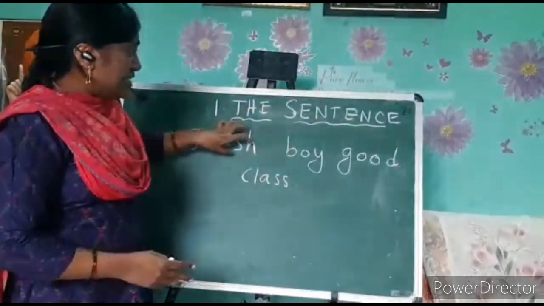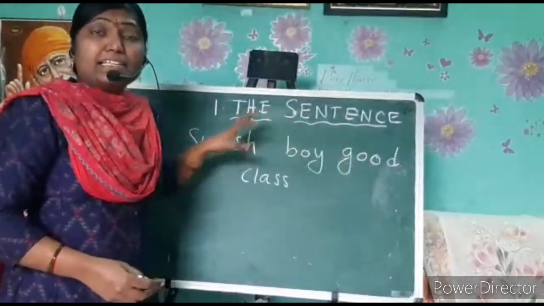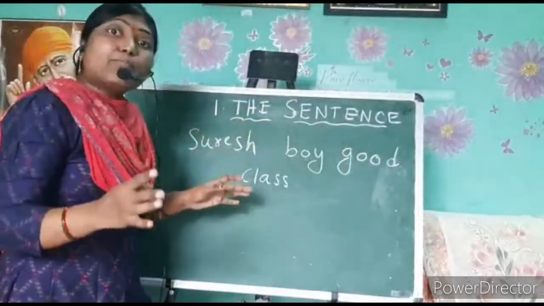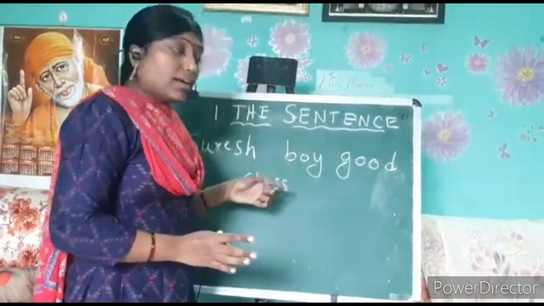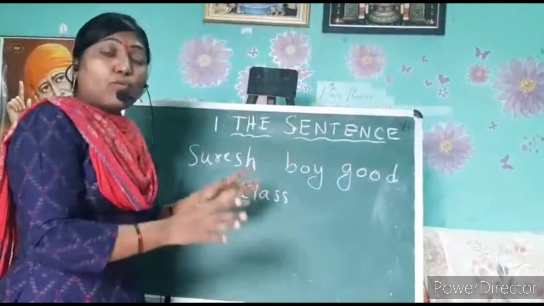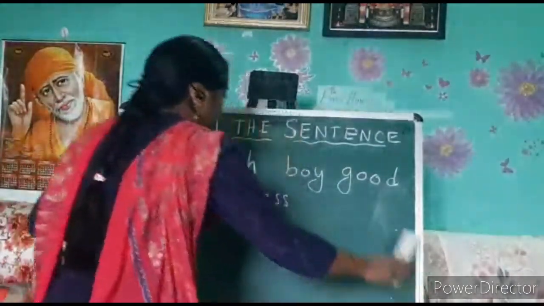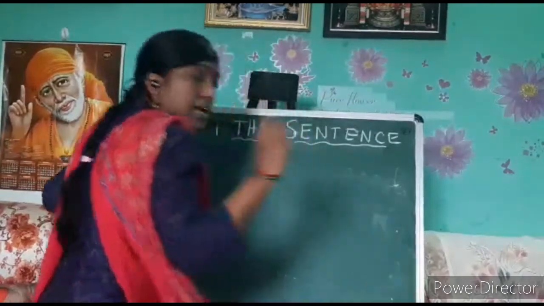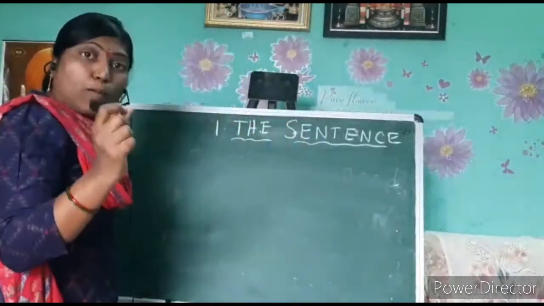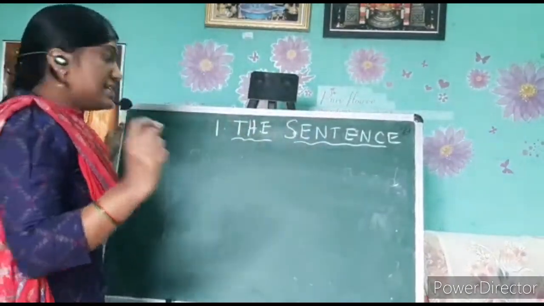Do you think it is a sentence? But it doesn't give the complete meaning or the proper meaning. So what is a sentence? A sentence is a group of words which gives the complete meaning or the proper meaning. We call it a sentence.